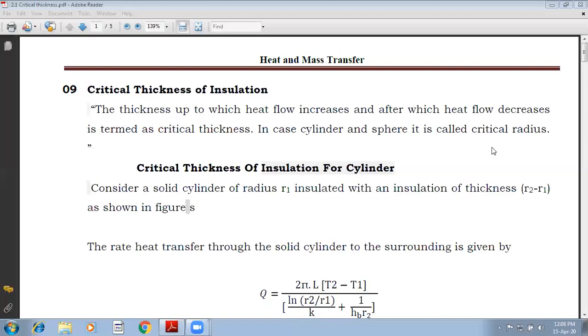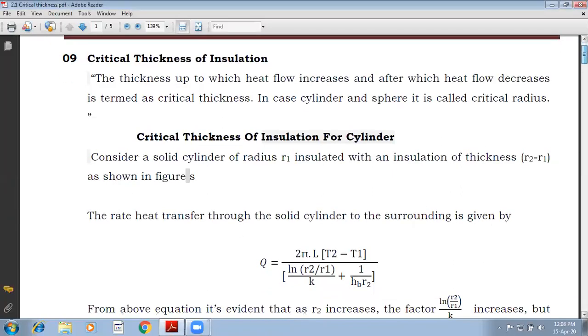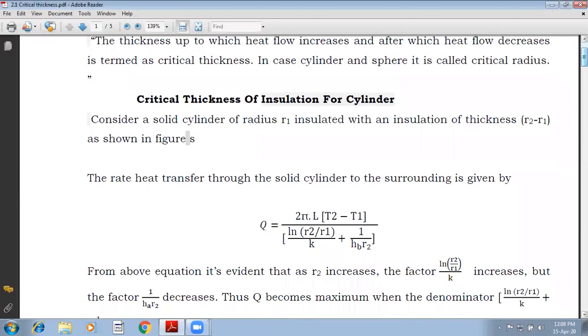Now, if you consider the critical thickness of insulation for cylinder, it goes like this. Consider a solid cylinder of radius R1 over which you have wrapped the insulating material of thermal conductivity K. After wrapping, the outer radius becomes R2.